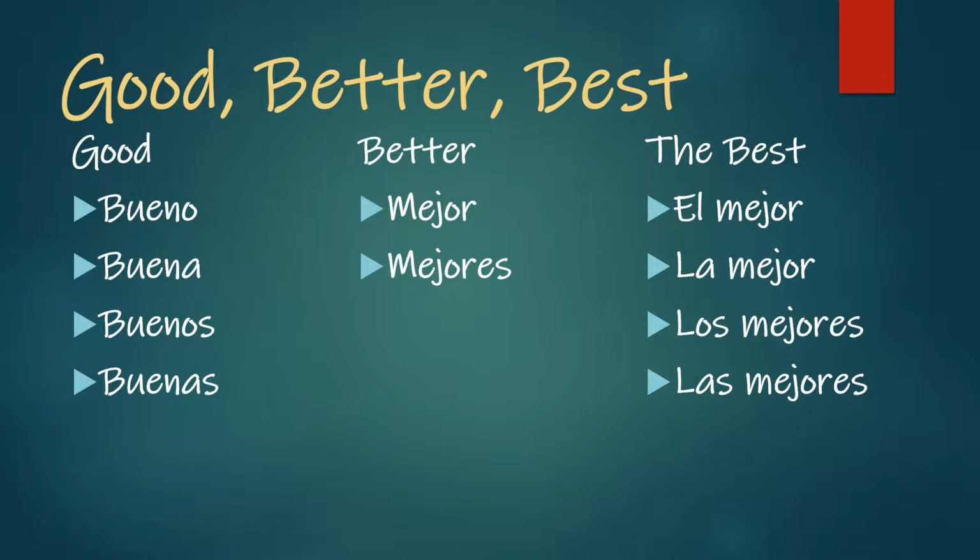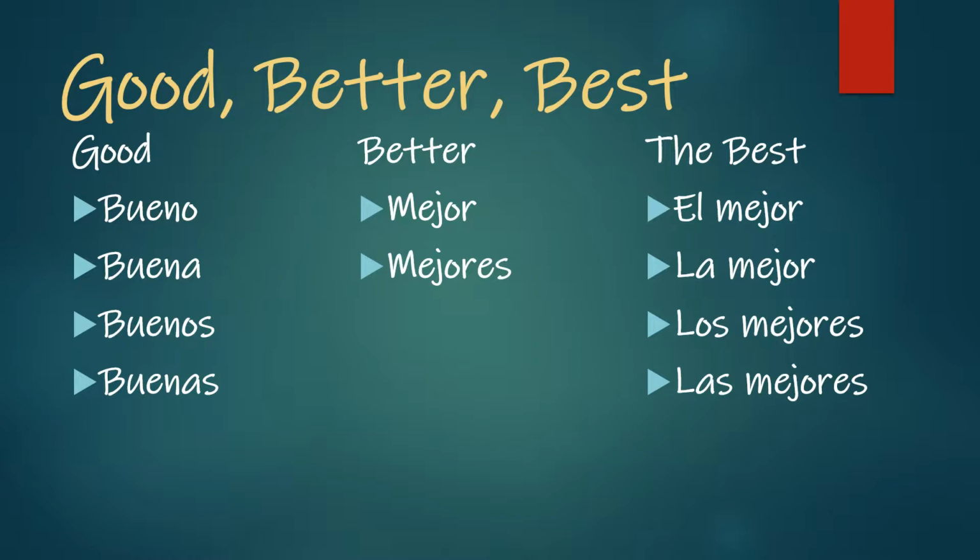But then we also want the adjective better. Remember how we talked about adjectives that end in O normally? Those are the ones that are going to have 4 different ways, because you have to look at the feminine, masculine, and the singular plural. Since mejor, which means better, doesn't end in a vowel, it doesn't end in O, we don't have to change it to an A if it's still singular. The only time we have to change it is if it is plural. So mejor could be for feminine or masculine singular. Mejores could be for feminine or masculine plural.